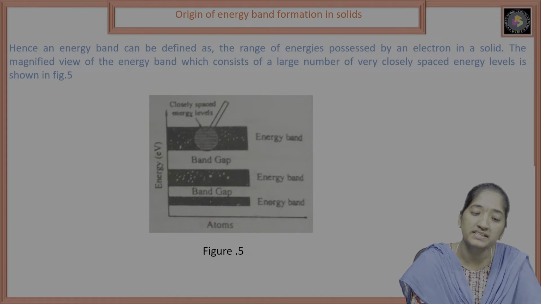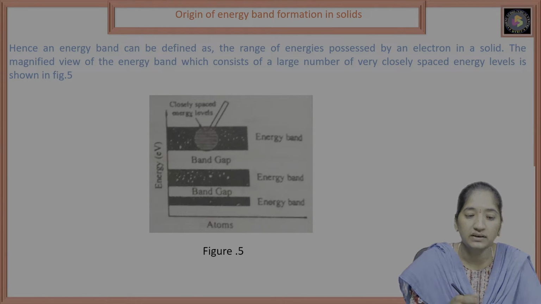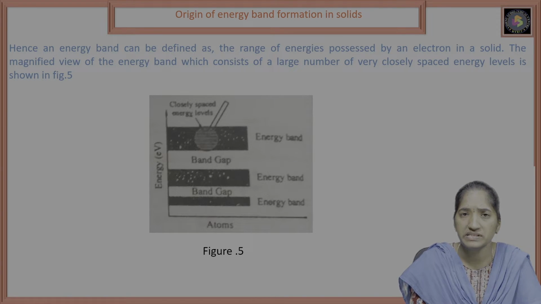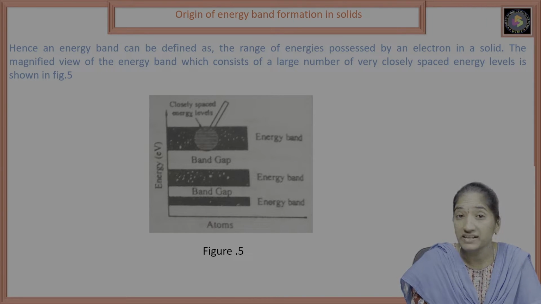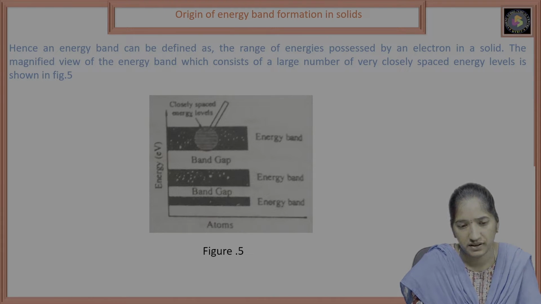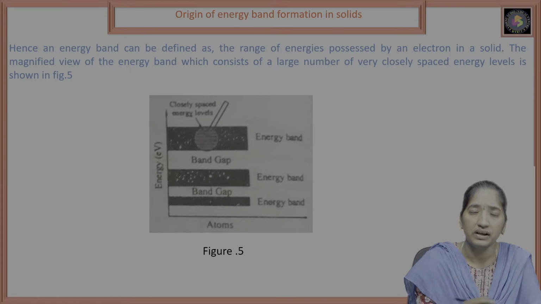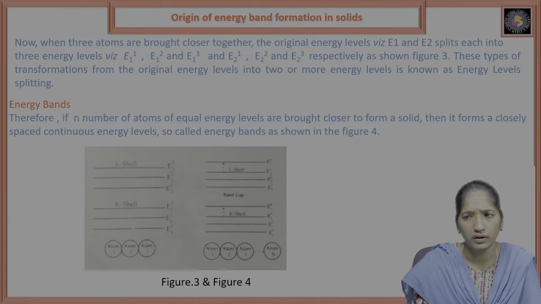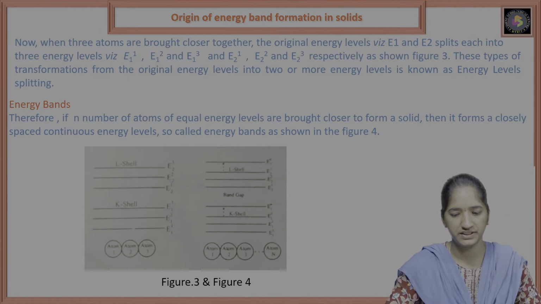Means if you see the energy band through a magnifying lens, it consists of a large number of closely spaced energy levels. This is how energy bands form.